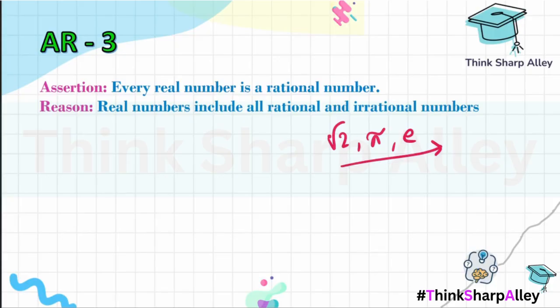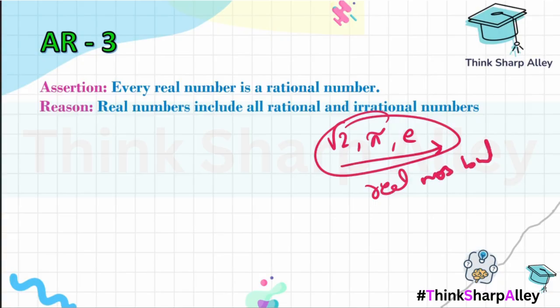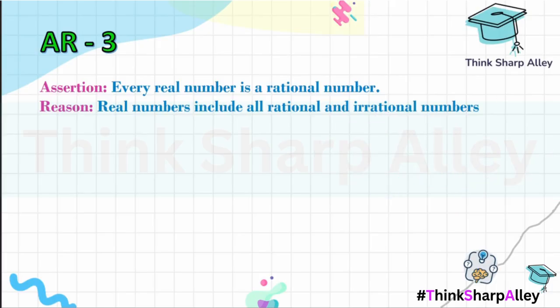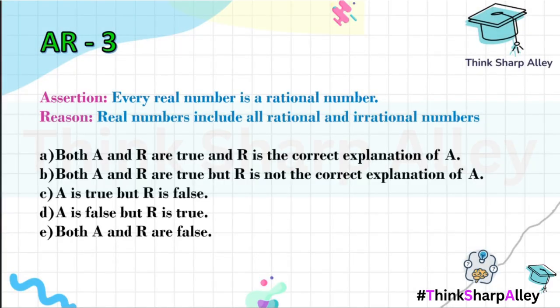So every real number is not a rational number. Let us see the reason. Real numbers include all rational and irrational numbers. Definitely it is true because by definition we know real number system is made up of both rational and irrational numbers. So here our answer would be A is false but R is true.